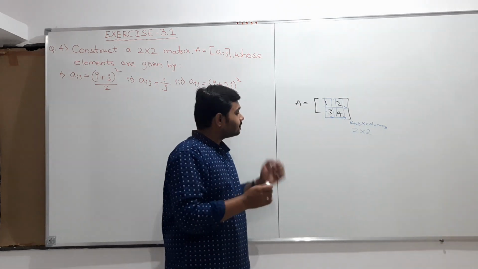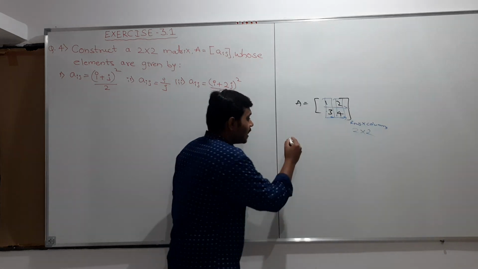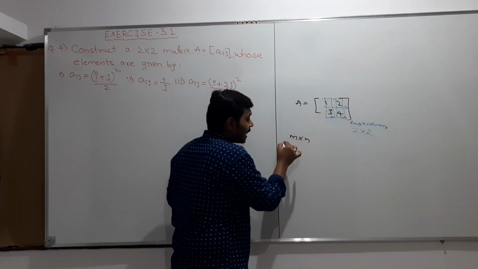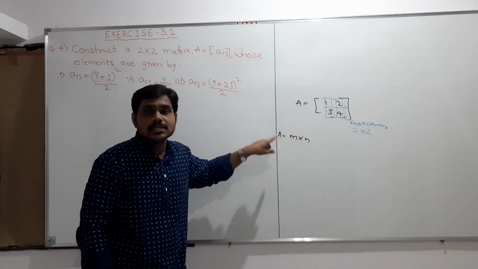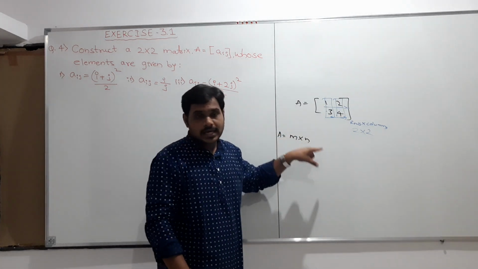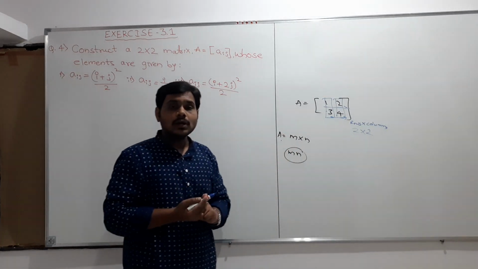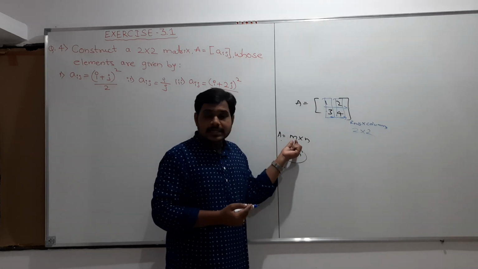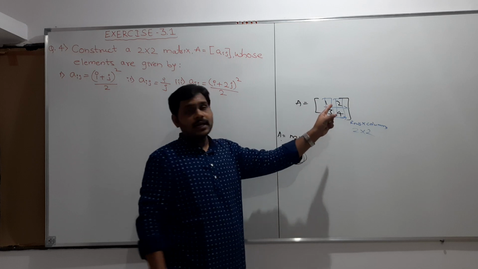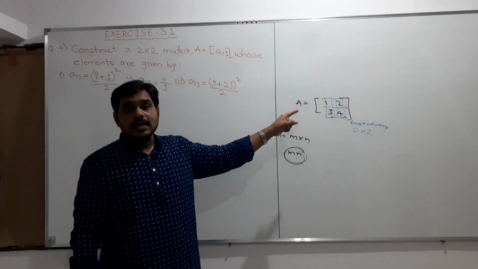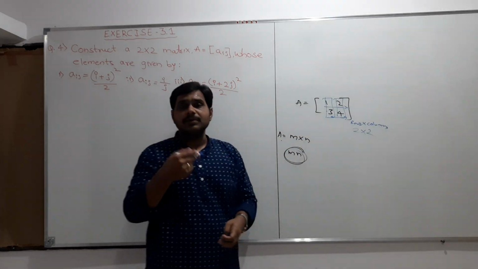Also we discussed that if a matrix A is of the order m cross n, then this matrix will contain mn elements. Mn elements means the product we get after multiplying m cross n; that many elements the matrix will contain if it is of the order m cross n. These are all the information we discussed in the previous videos.